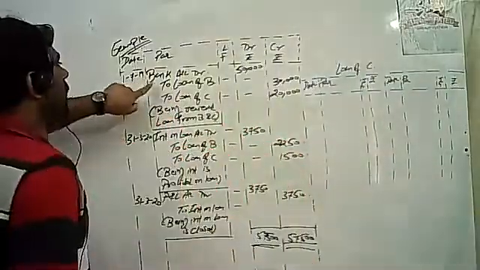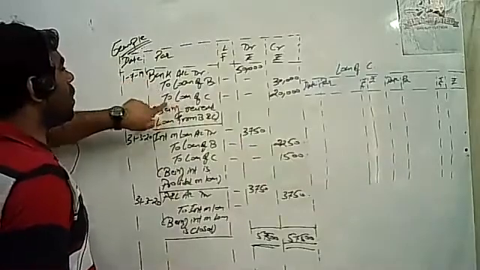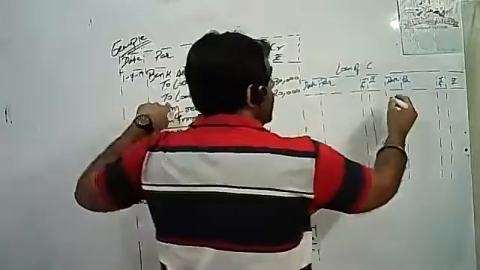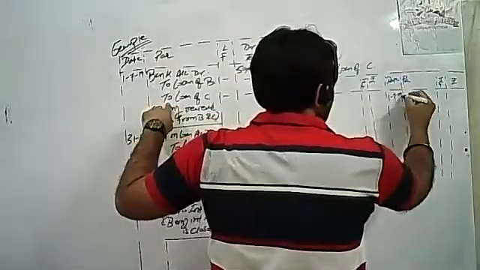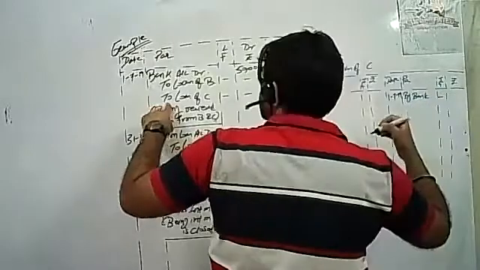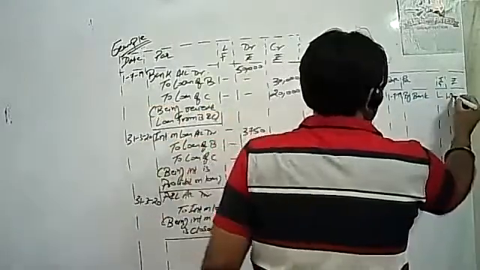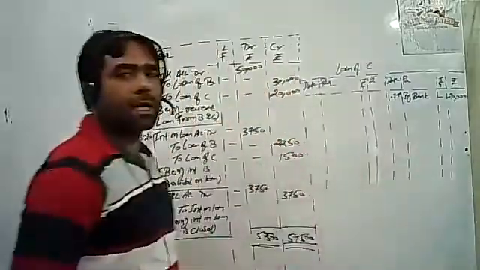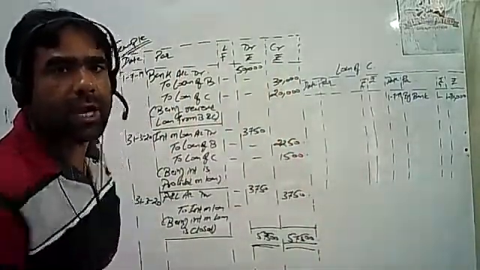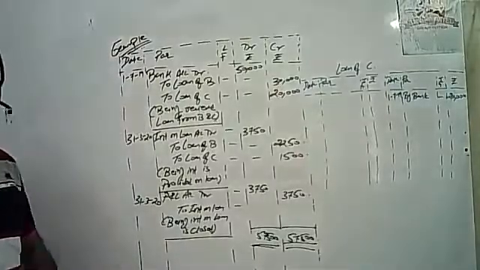Students, in the first entry, loan of C is 2. 2 means, as I told you, credit side. The date is 1/7/19. We will write by bank account. C's loan amount is 20,000. Clear, students?